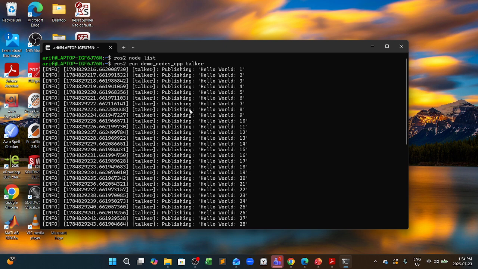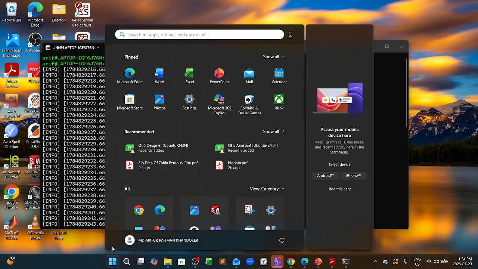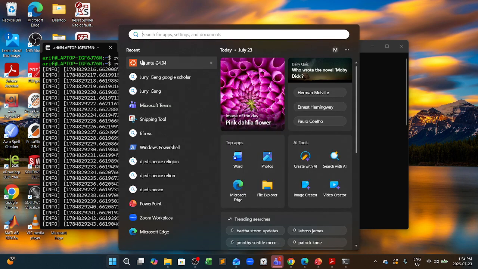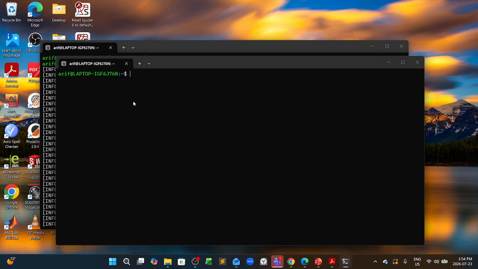Now if we check again what nodes are in our ROS2, we should see that there is at least one node, which is the talker node. So let's open another terminal and write the same thing here, node list. And as we can see, here we have a node, that is talker.